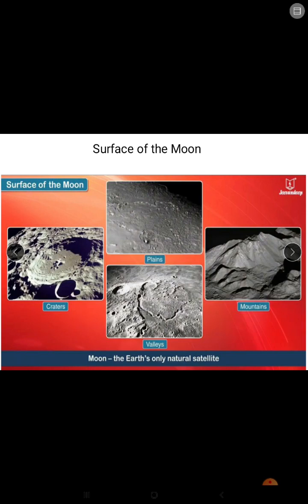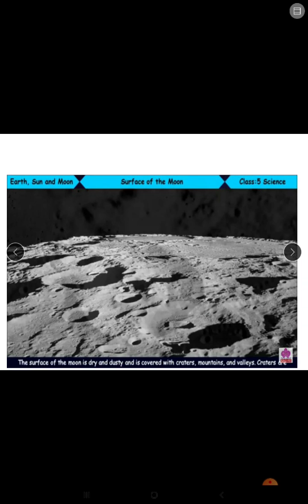Now we'll talk about the surface of the Moon. The surface of the Moon has many craters, lava plains, mountains and valleys. The surface of the Moon is dry and dusty and is covered with craters, mountains and valleys.